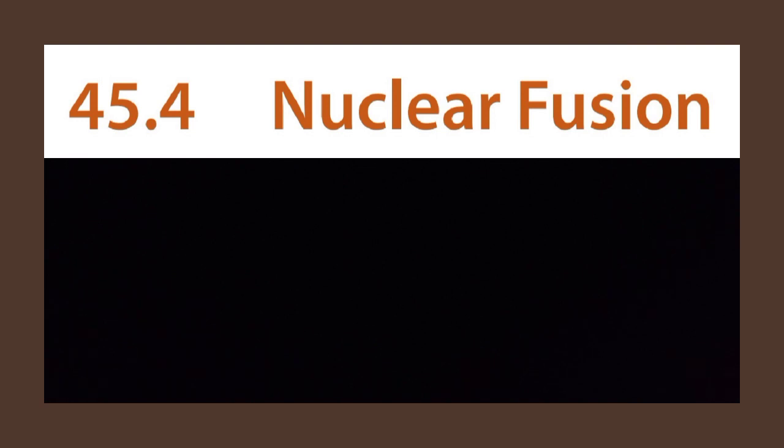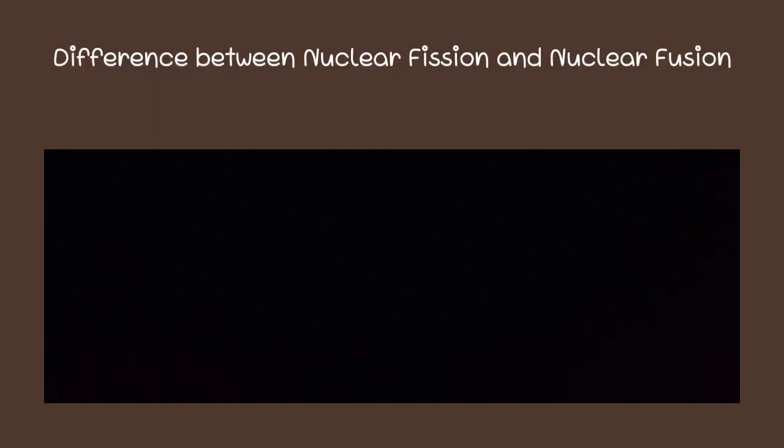Nuclear fission is when two or more atomic nuclei fuse to form a single heavier nucleus. In the reaction, the matter is not conserved because some of the mass of the fusing nuclei is converted to energy. So here are the differences between nuclear fission and nuclear fusion.